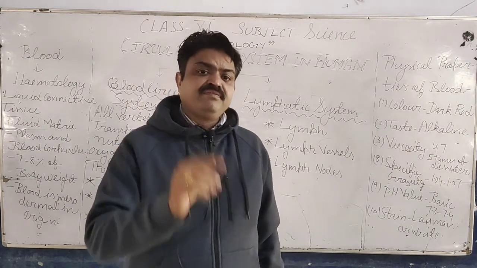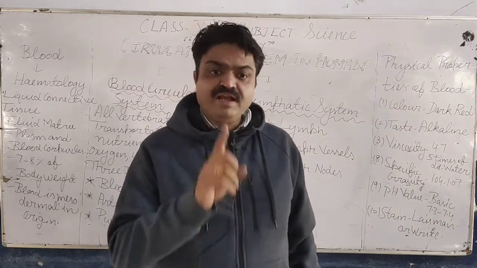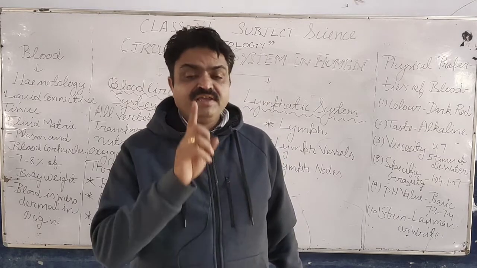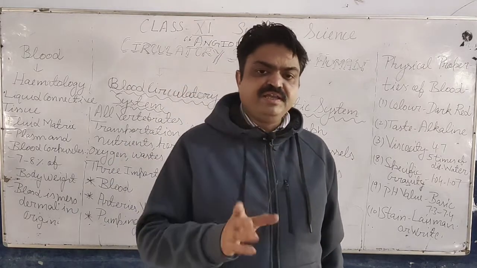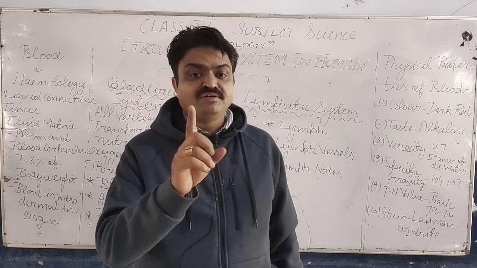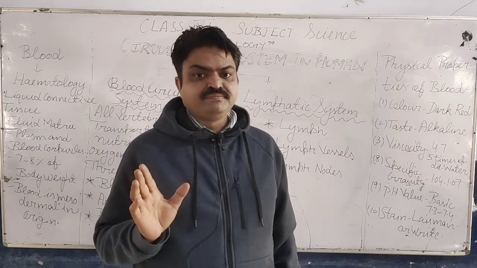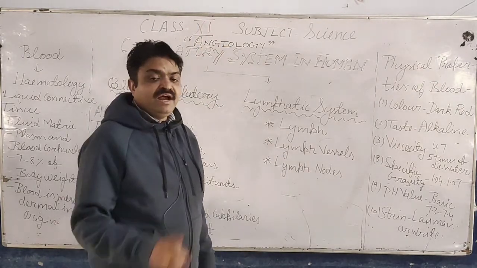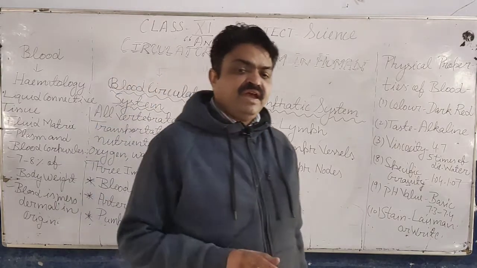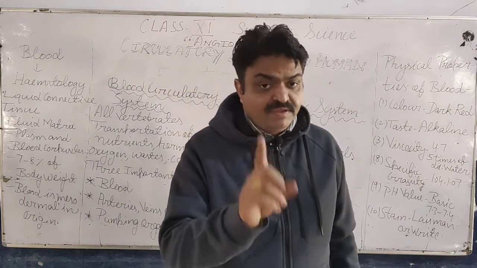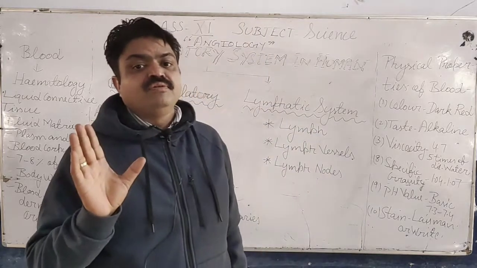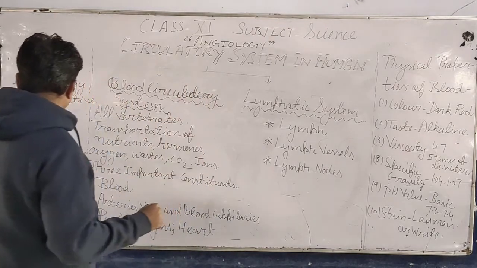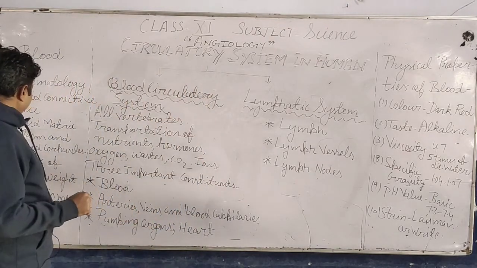There is again one branch of biology that deals with the blood, and that branch is known as hematology. We study about the blood in hematology. This term you will also learn. The study of the circulatory system is known as angiology and the study of the blood is known as hematology.